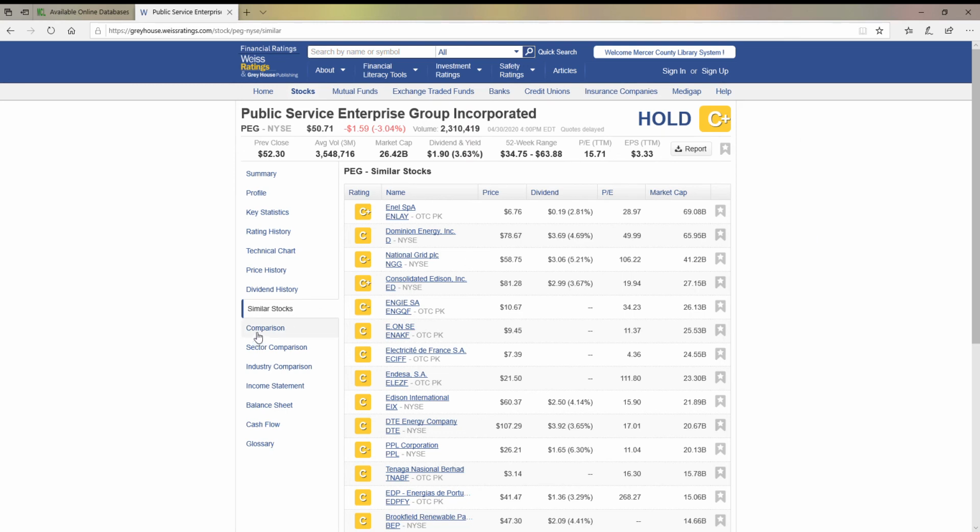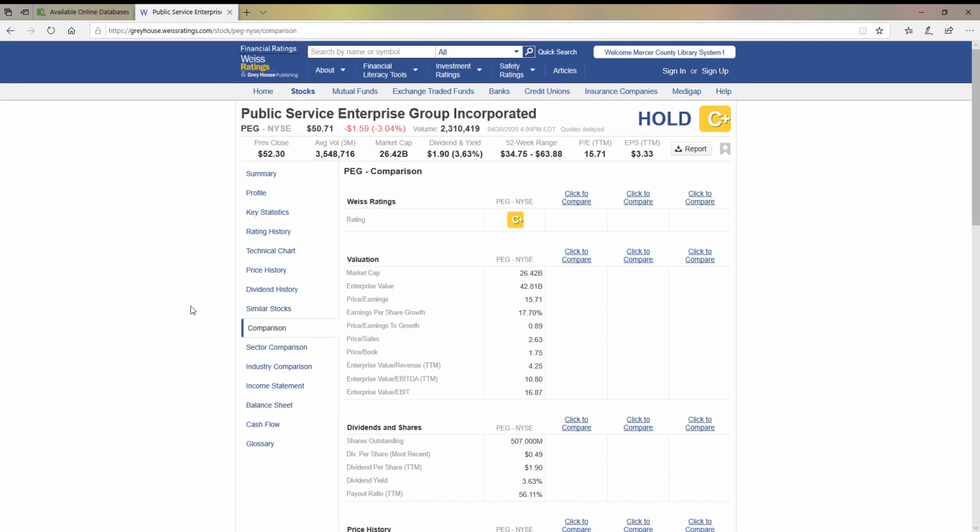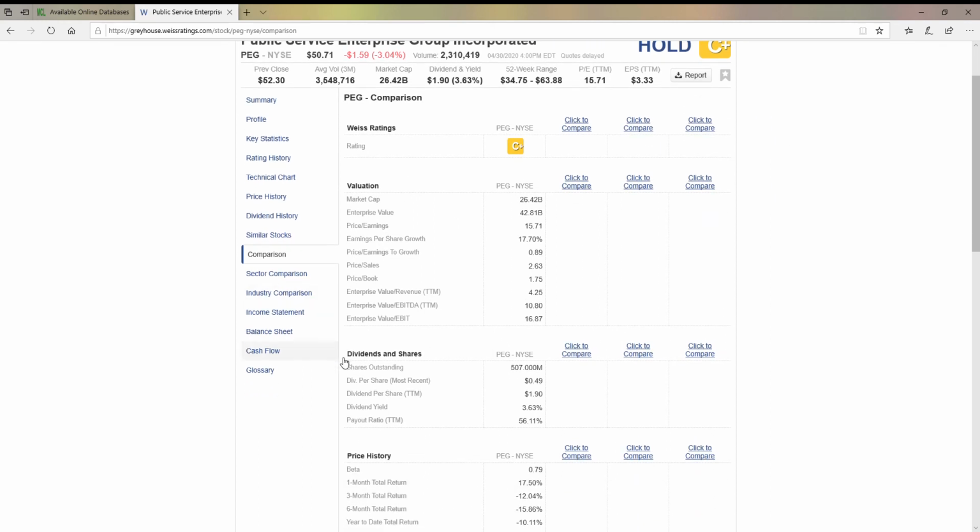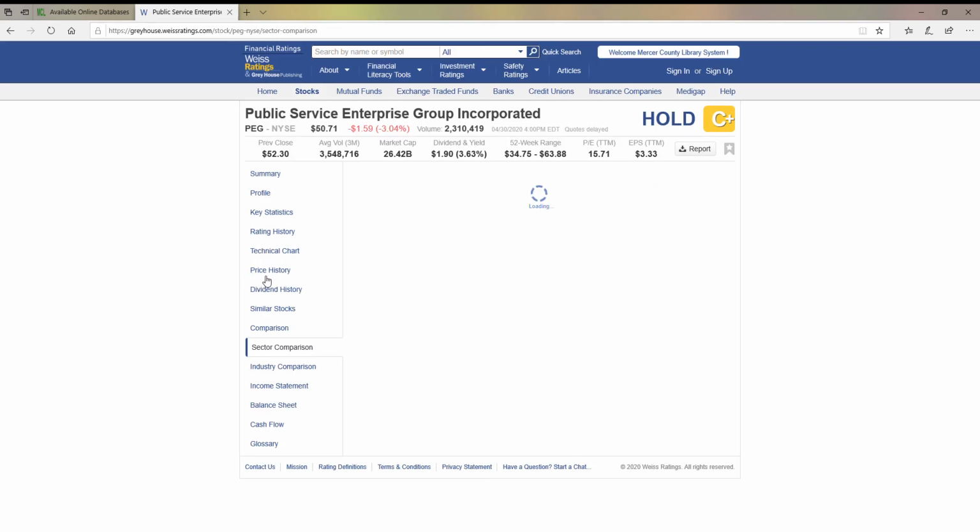Now, there are 3 comparisons here. The comparison that we're used to seeing in the previous areas of this database, you can click to compare and just add in different commodities. So if you wanted to compare this to up to 3 others, you can do so. And again, it's those same data points that we've been looking at in all of the other history and statistical areas here. Next, you'll see the sector comparison.